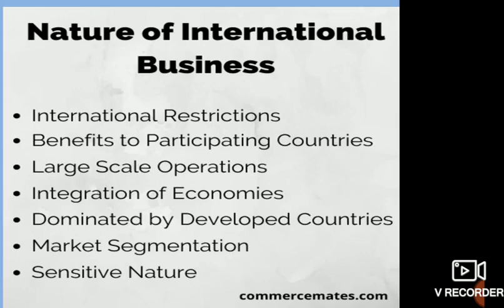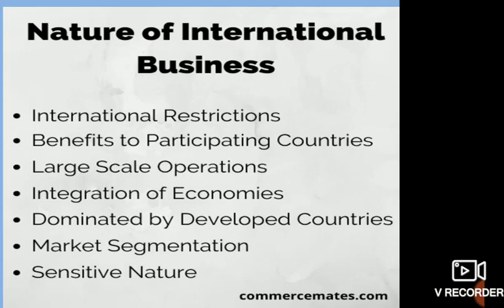So first of all, what is international trade? As I explained in the previous class, international trade is the exchange of goods, services, knowledge, patents, intellectual property or anything for consideration, and there should be the existence of national borders.